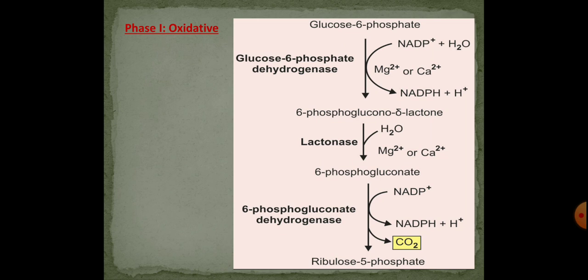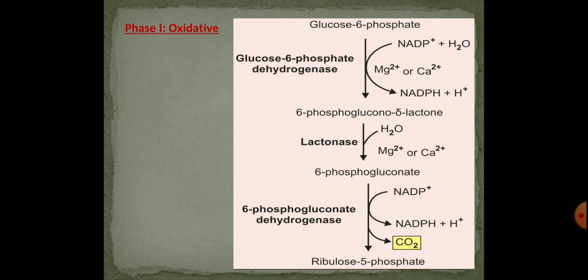So phase 1, that is oxidative phase. In this oxidative phase, the substrate for the HMP shunt pathway is glucose 6-phosphate. As this pathway utilizes glucose 6-phosphate directly, it doesn't require any ATP, it doesn't require any energy for this pathway.